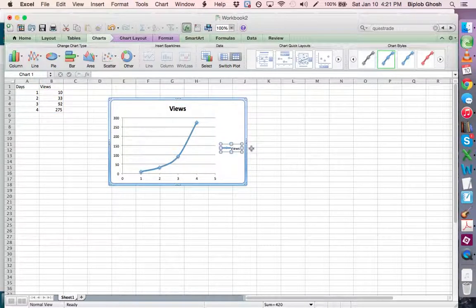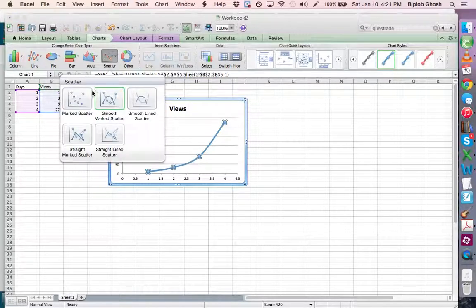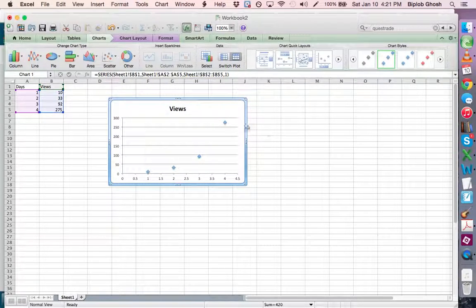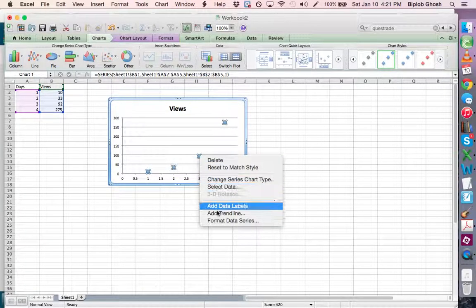I'm going to delete this thing over here, and change this a little bit. Instead of a line scatter, I'll just put the dots. The next question becomes, how do we get an equation that goes through all of them? If you click on one of the dots, you'll see that they're highlighted. Right-click it and go to Add Trend Line. See that Add Trend Line over there?